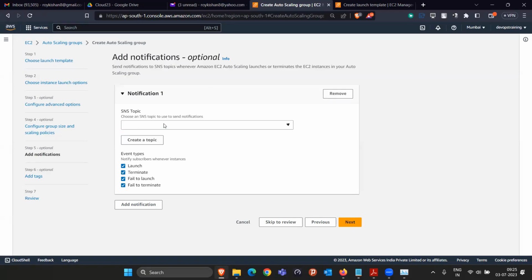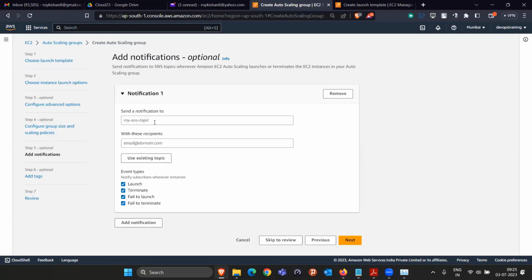So for that particular topic, you can create a topic here. Take an example, I'm saying, my web server auto scaling, something like this topic I've done. And email, let me write something.